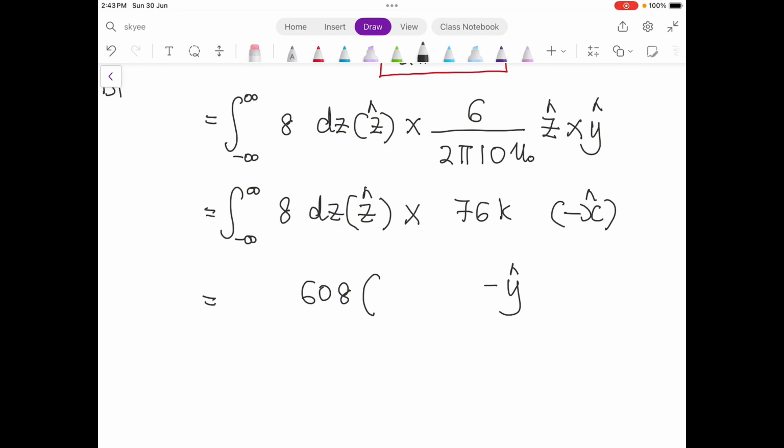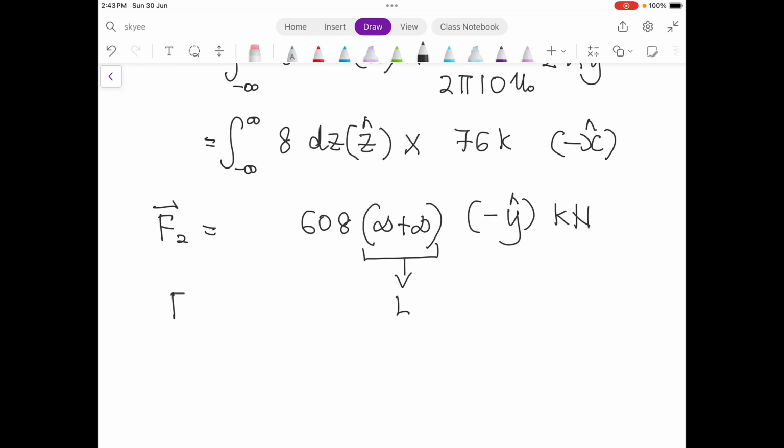This one specifically refers to the length, and this one is your force. So the force per unit length will be equal to this.